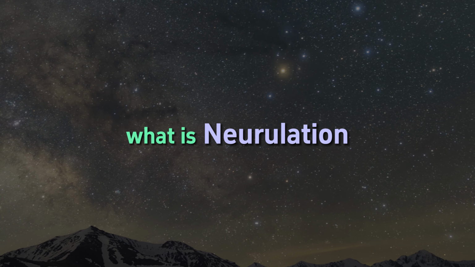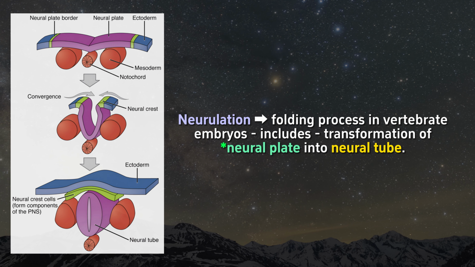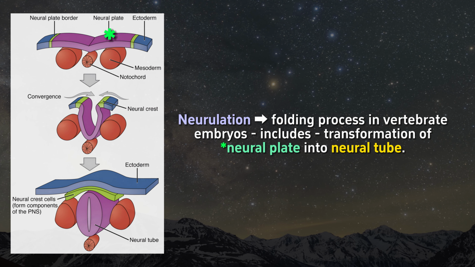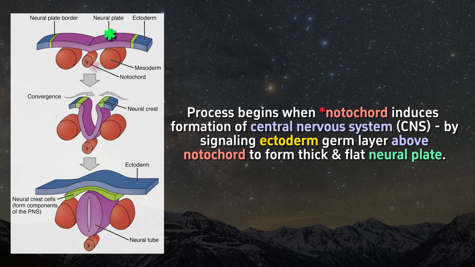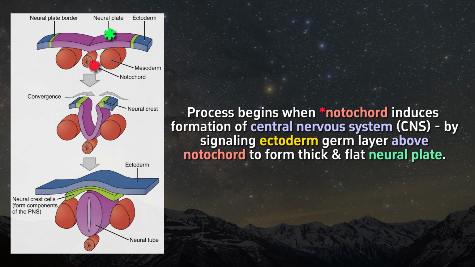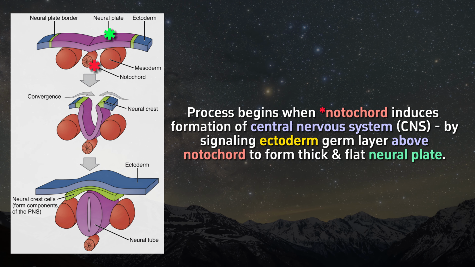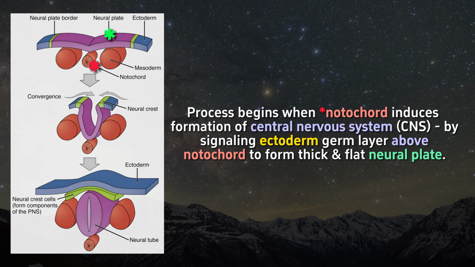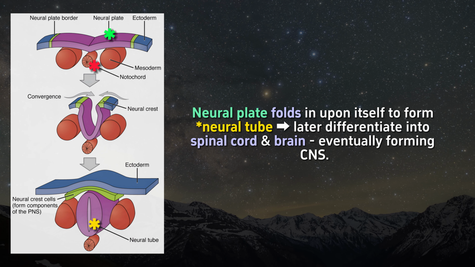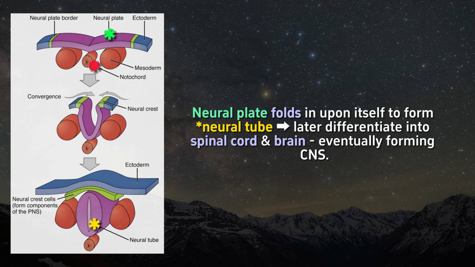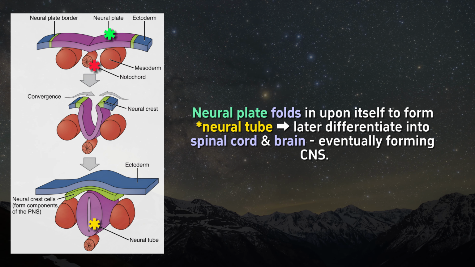What is neurulation? Neurulation refers to the folding process in vertebrate embryos, which includes the transformation of the neural plate into the neural tube. The process begins when the notochord induces the formation of the central nervous system by signaling the ectoderm germ layer above the notochord to form the thick and flat neural plate. The neural plate folds in upon itself to form the neural tube, which will later differentiate into the spinal cord and the brain, eventually forming the central nervous system.